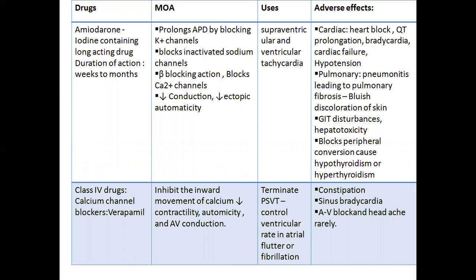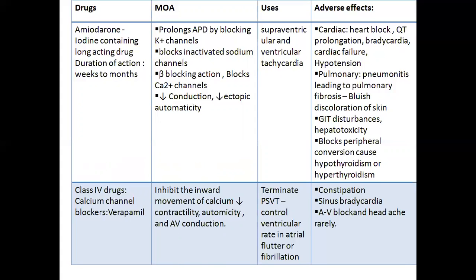The next class is class 3, amiodarone, which is an iodine containing long acting drug, and the duration of action is weeks to months. It is structurally related to thyroid hormone. This is the mechanism of action of amiodarone.